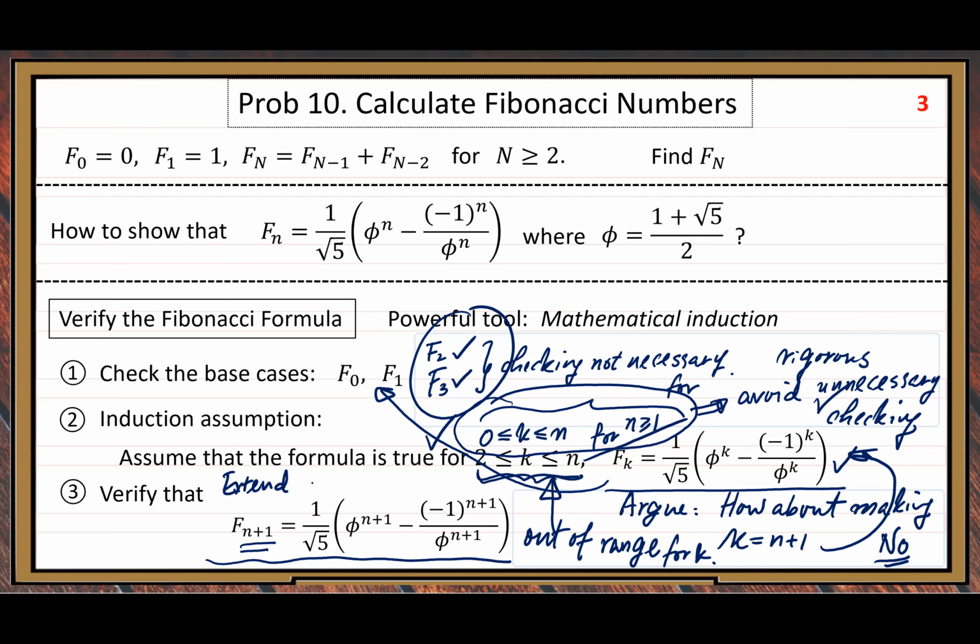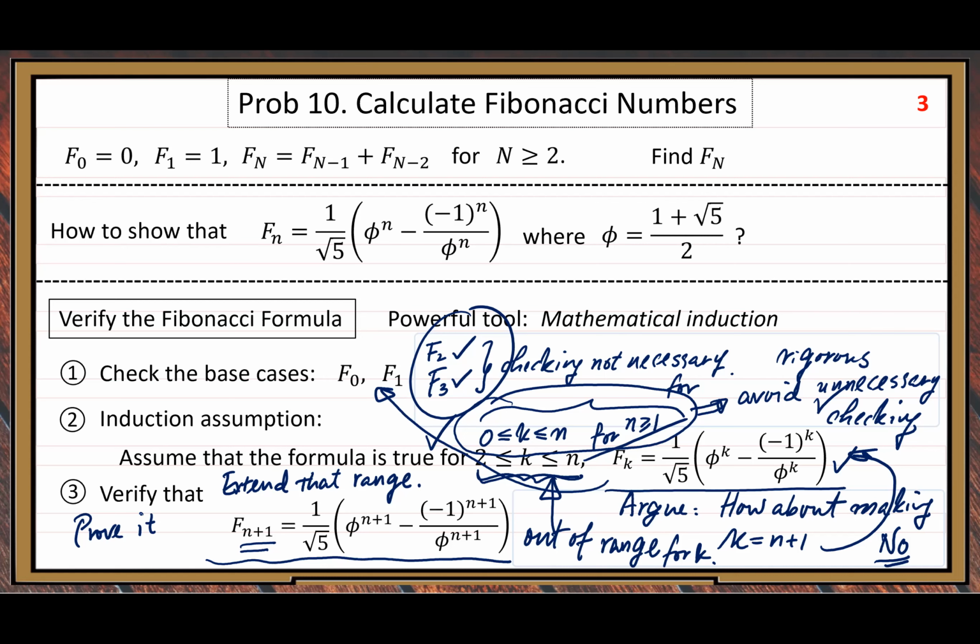If you extend that range, you need to prove it. Prove that you can do it in a legal way.